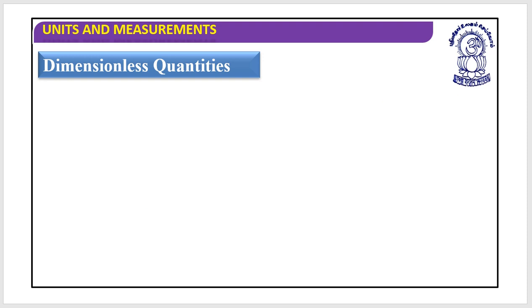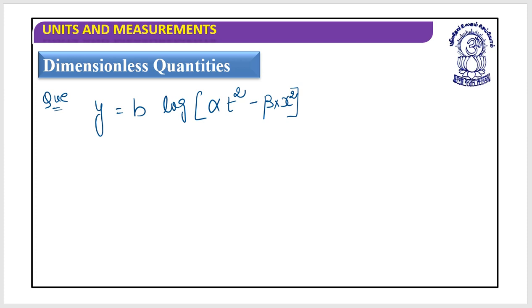Let's have a look. Next question is y is equals to b into log of alpha into t square minus beta into x square.